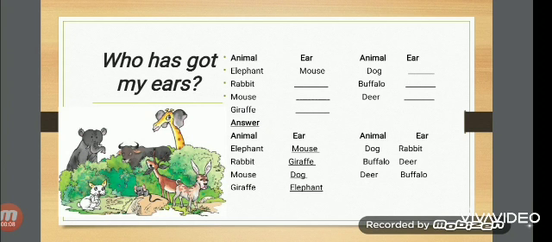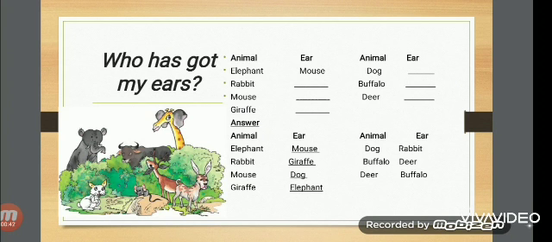So here the first example given is elephant. Here it has tiny ears, and we know who has tiny ears? Yes, the answer is mouse. Second, rabbit. Here rabbit has yellow color ears. So just observe who has a yellow color body. Yes, it is of giraffe. So the answer is giraffe.